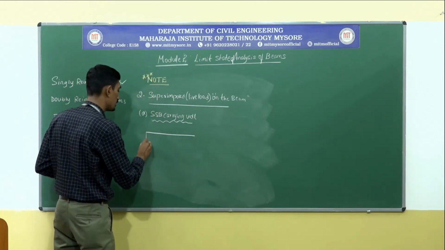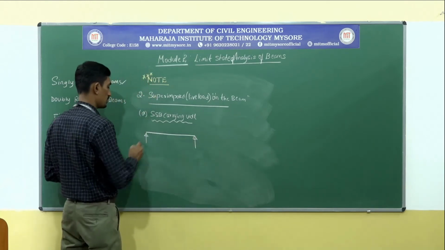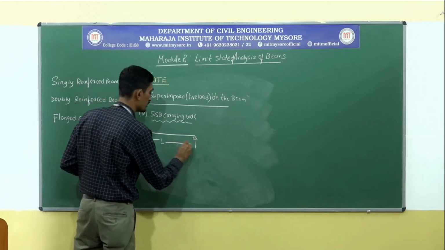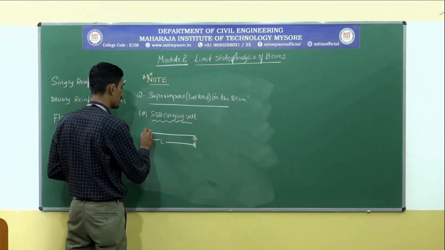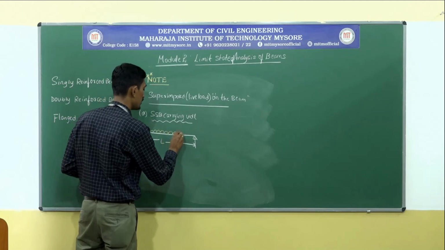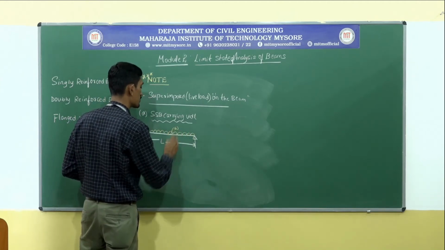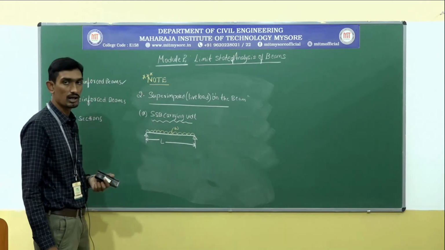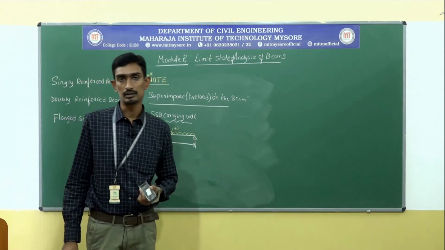Let me write down the diagram. This will be the span of L. It will be subjected to UDL of intensity w kilonewton per meter.